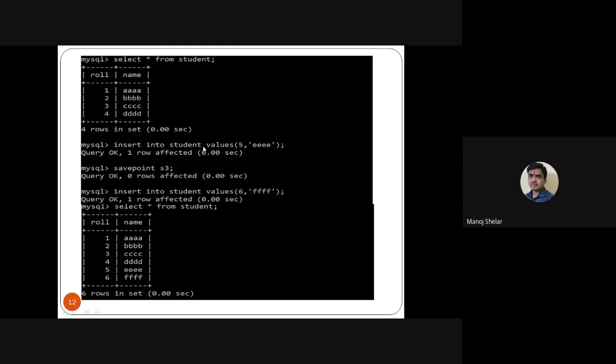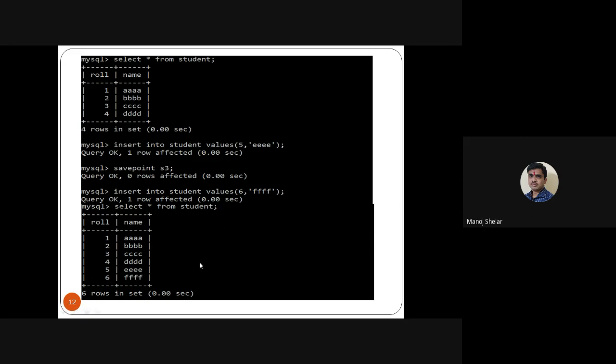Then insert one more record, roll number 5, 5 EE, and create savepoint s3. So s3 is available after the fifth record. Then insert into student values 6, FF. Then select star from student: the total number of records in my table is 6. Here we created three savepoints, s1, s2, and s3. S1 is available after the second record, s2 after the fourth record, and s3 after the fifth record.